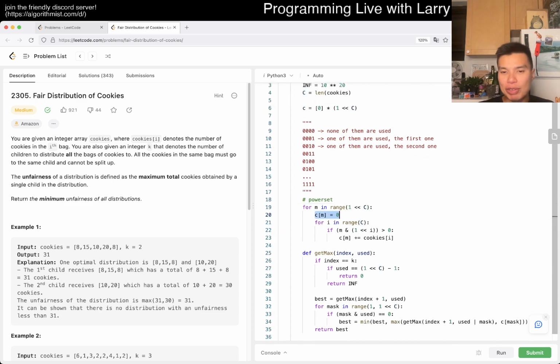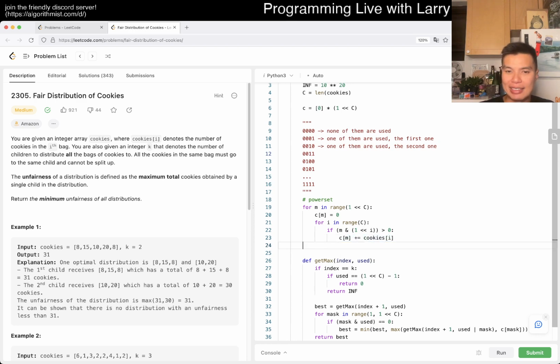Then for each one, we check, okay, is the ith bit of m a 1? If this is a 1, then we sum it up. And basically at the end, we want c sub m to be equal to the total number of cookies that is the sum of some set m. It's a bit mask of m.